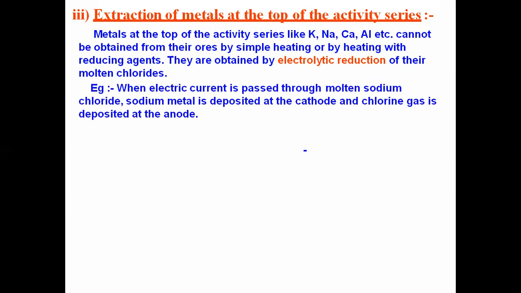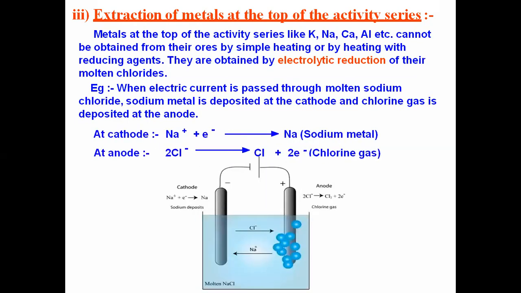For example, when an electric current is passed through molten sodium chloride, we have taken sodium chloride because we want to extract the sodium. The sodium metal will be deposited at the cathode, and you can see the reaction. So here, this process is called electrolysis, in which there is a container in which molten sodium chloride, that is melted sodium chloride, is taken, and two metallic strips are kept.